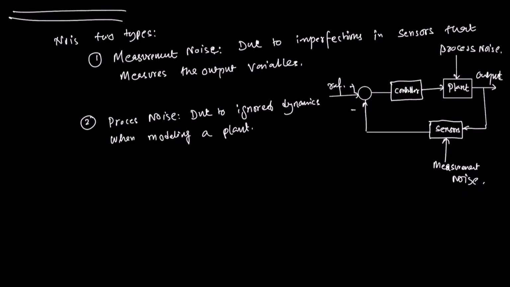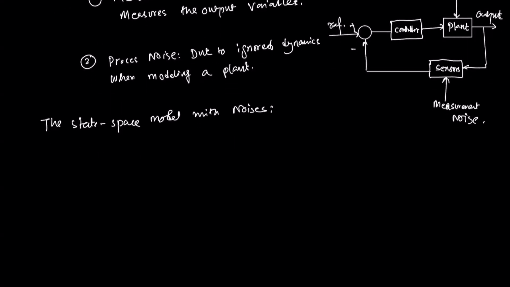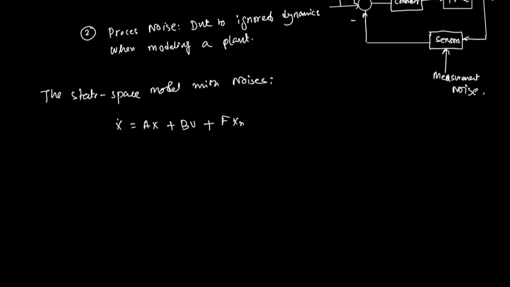Considering these two important noise sources in the plant dynamics, the state space model with noises can be written as x dot equals Ax plus Bu plus F xn, and y equals Cx plus Du plus E xn.